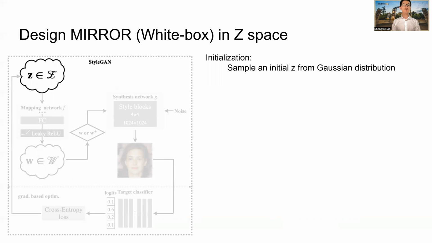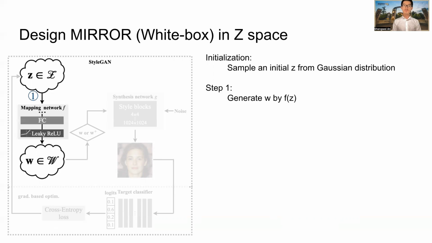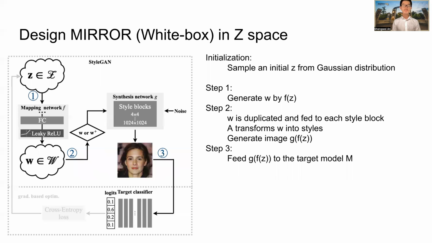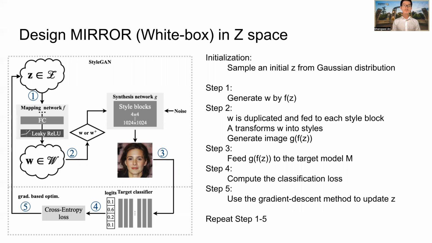Now let's see how we design Mirror. We first initialize Z from the Gaussian distribution, and then we generate W. Step 2, we feed the W to the style blocks and generate images using the transformed styles. In step 3, we feed the generated image to a target model. And then we get the classification, and in step 4 we compute the classification loss, such as the cross-entropy loss. In step 5, we use the gradient descent method to update Z. We repeat step 1 to 5 until we succeed or we reach the maximum iterations.